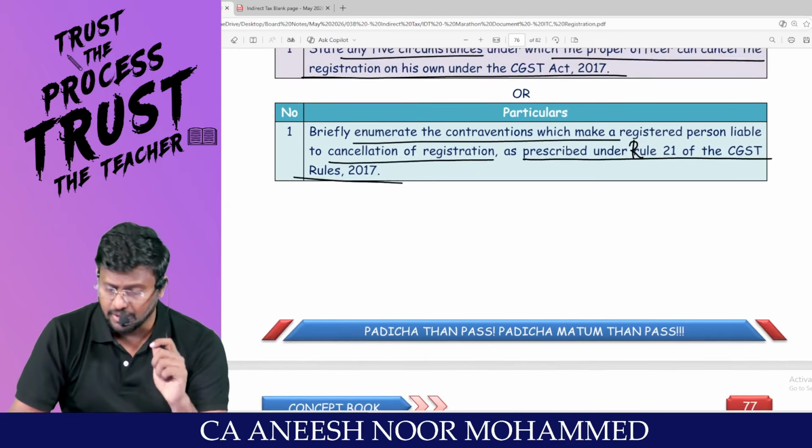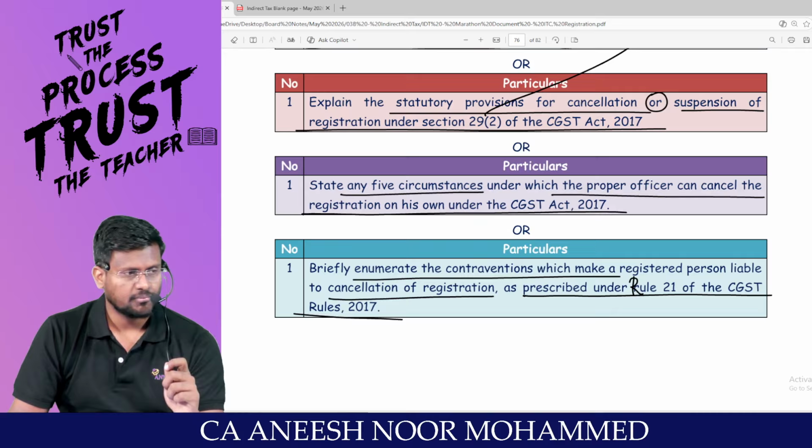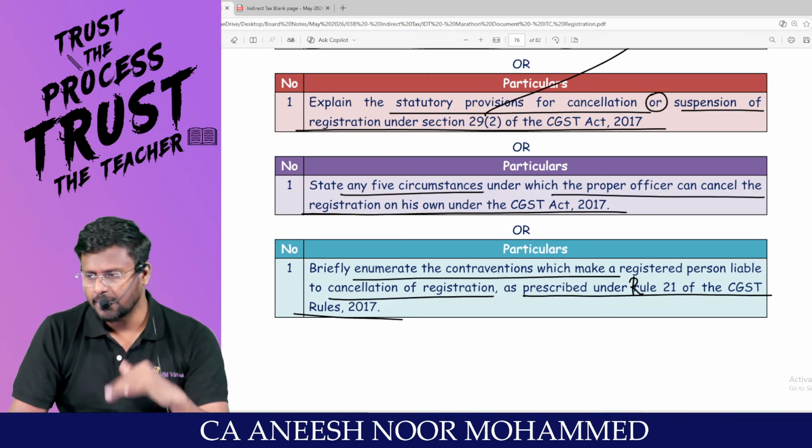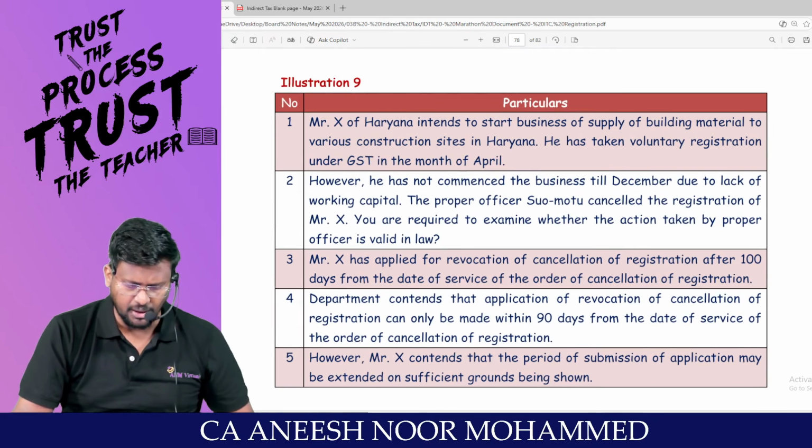So this is an expected question for exam. What are the circumstances in which the proper officer himself will cancel the registration? Any 5 or 6, if you remember, is more than enough, my dear lovable students.